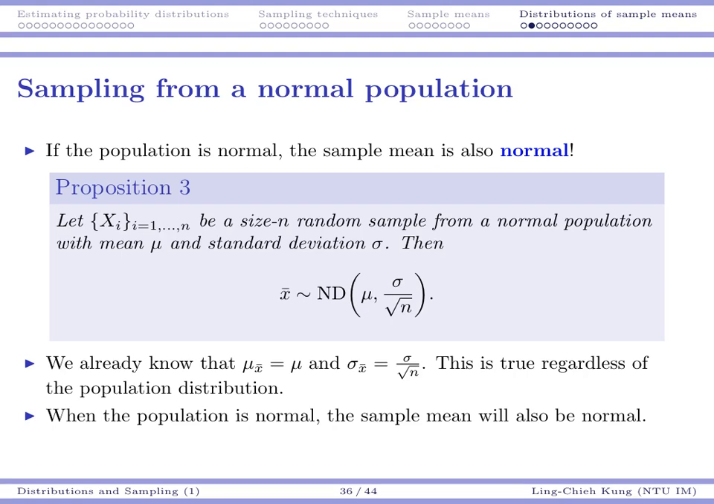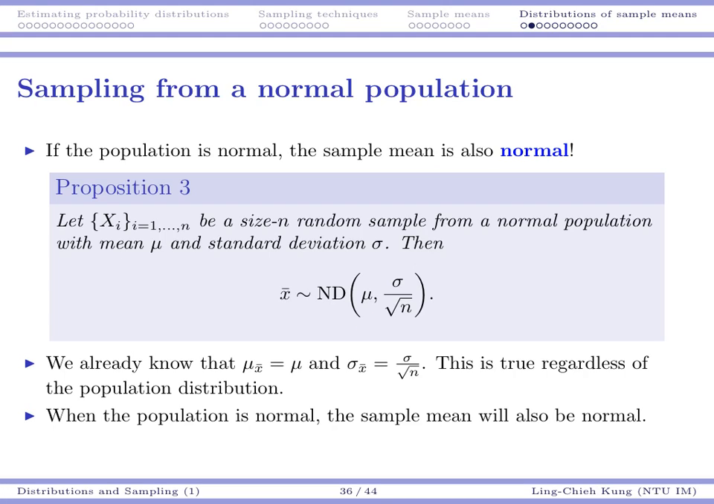For each random sample, as long as I know its sample size, the population mean, and the standard deviation sigma, then I actually know the sample mean's distribution. As long as the population is normal, then the sample mean would also be normal with mean mu and standard deviation sigma over square root of n.